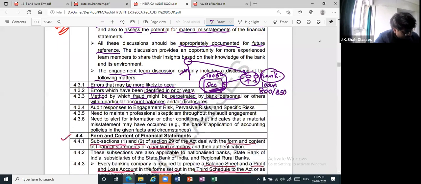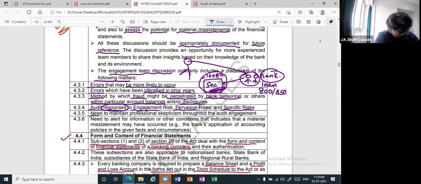Thereafter, what should be the audit responses to audit risk, pervasive risks, specific risks? In other words, all the risks. We have done all the risks. Which risks? Risk of material misstatement: inherent risk, control risk, detection risk. You remember CID. So if at all there is control risk, what do you mean by control risk? The internal control system will not be able to control all the frauds and errors on a timely basis. Now, if there is control risk, will my procedures be less or more? More, correct. So when I say more procedures, it is my response.